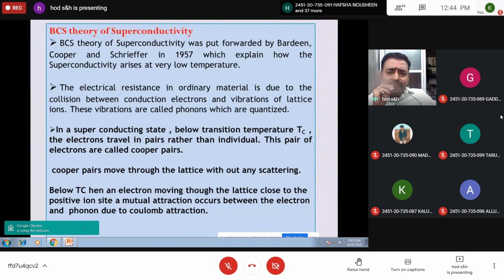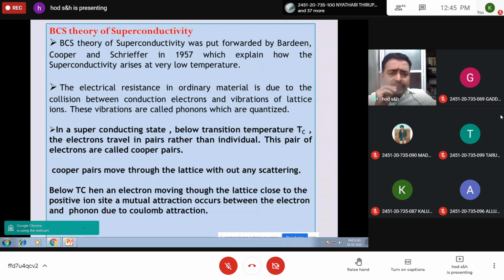BCS is a combination of three scientists. So this theory was put forward by Bardeen, Cooper, and Schrieffer in 1957. This theory, popularly known as the BCS theory, explains in a broad way how a superconducting material at low temperature exhibits superconductivity without any electrical resistance.